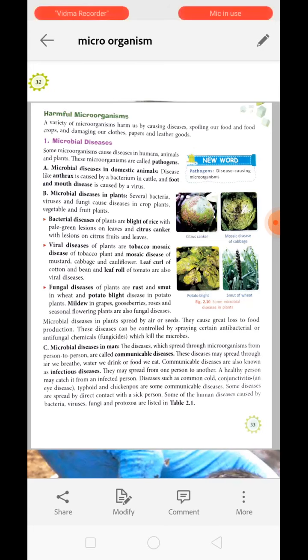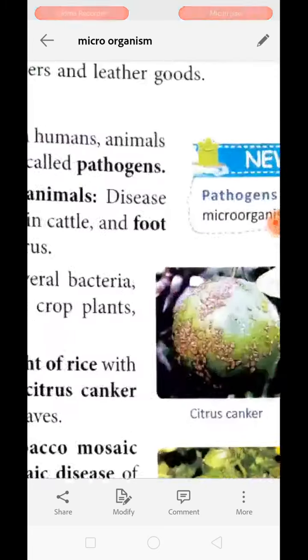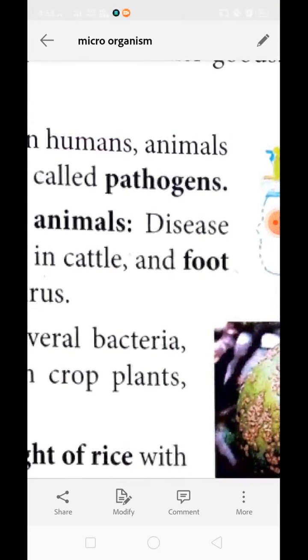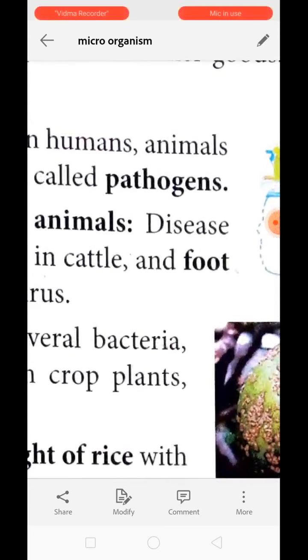A variety of microorganisms harm us by causing disease. They also spoil the food. They can spoil the crop as well, damaging our clothes, paper, leather goods, etc. Okay, so we are going to discuss disease which is caused by microorganisms. There are some microorganisms which can cause disease in humans, animals, or plants, and these disease causing microorganisms are called pathogens.